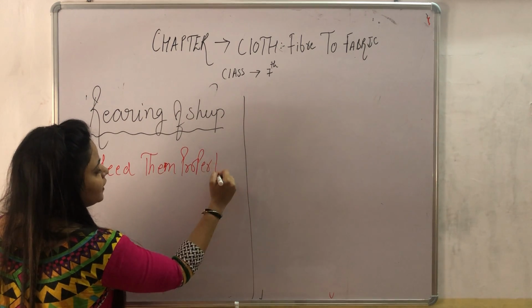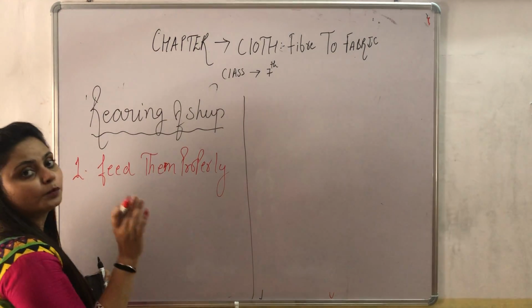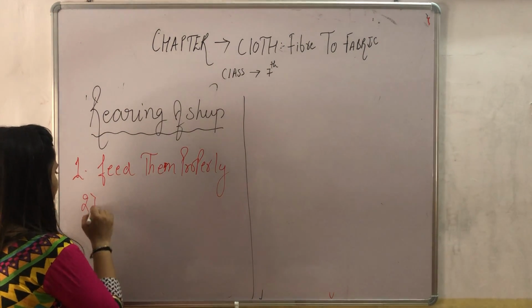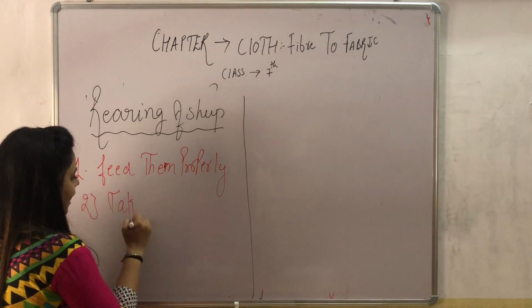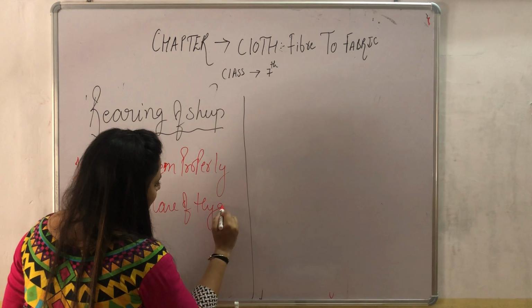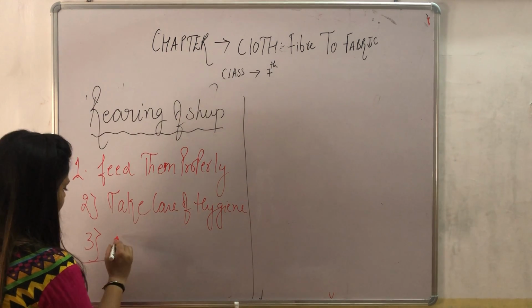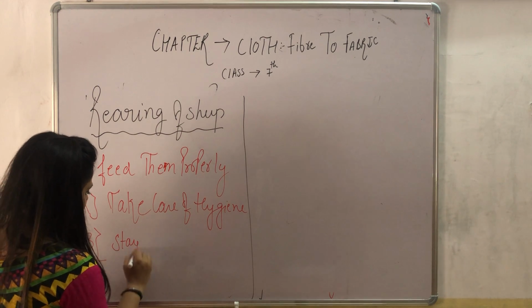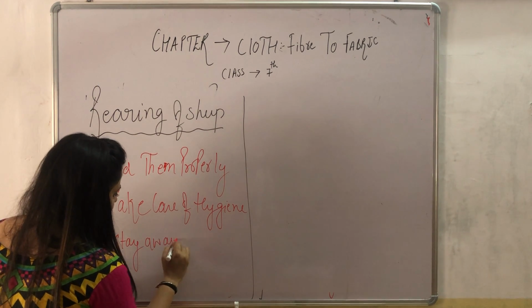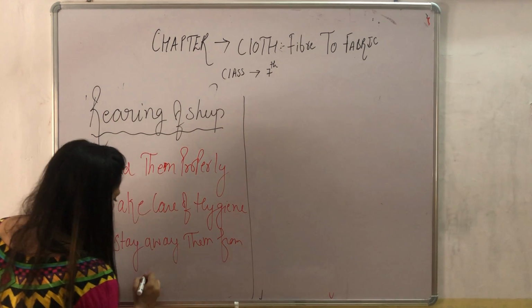We have to give them good food, because if they get the good kind of food, then they give good production of wool. The second thing is to take care of hygiene. And the third one is to keep them away from diseases.